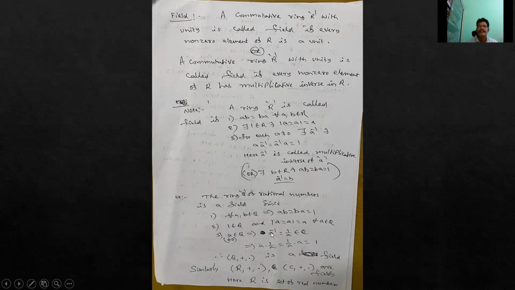For 1 belongs to Q, 1 into a equals a into 1 equals a for all a belongs to Q. So for every a not equal to 0, there exists the inverse 1 by a. So a into 1 by a equals 1 by a into a equals 1. So the inverse of a is 1 by a. For example, 2 belongs to Q, and 1 by 2 is its inverse. Similarly, the ring of real numbers and the ring of complex numbers are also fields. So simple examples are rational numbers, real numbers, and complex numbers, which are fields with respect to the usual addition and multiplication.